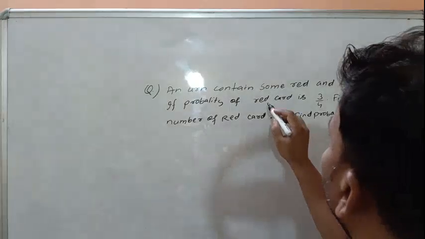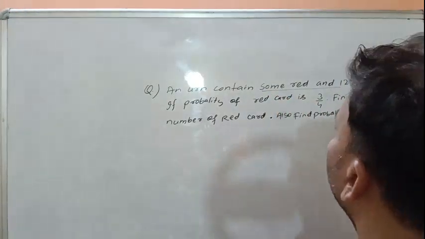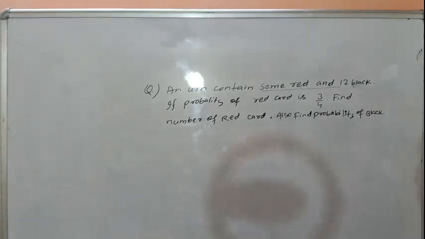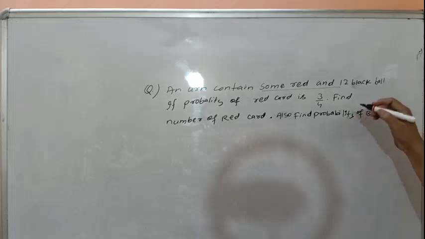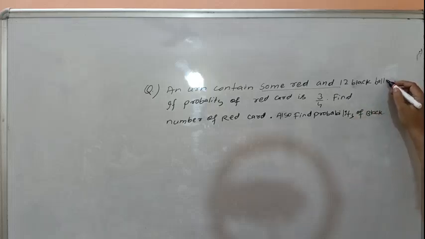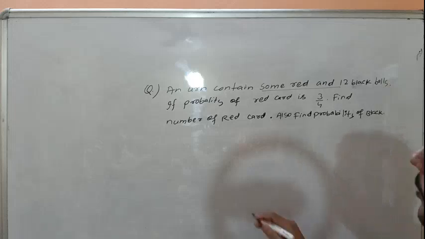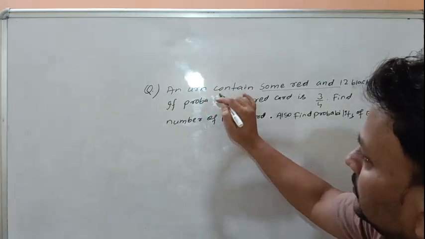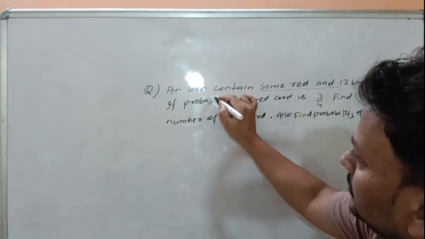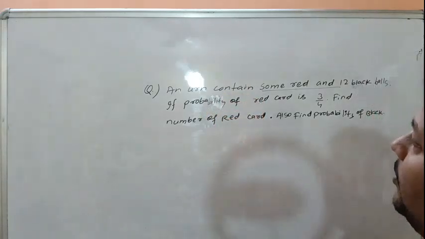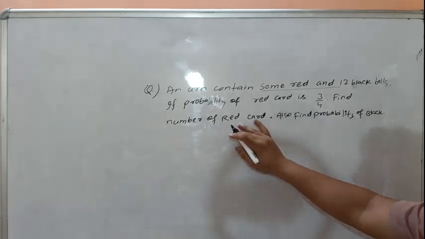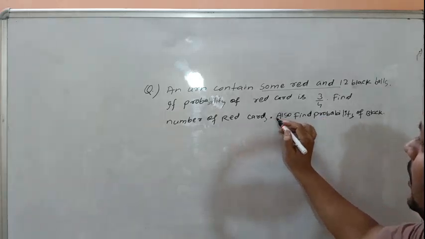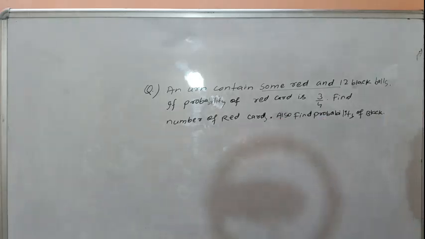An urn contains some red and 12 black balls. Urn means a container or any bag. If the probability of a red card is 3 by 4, then find the number of red cards. Also find the probability of black cards.